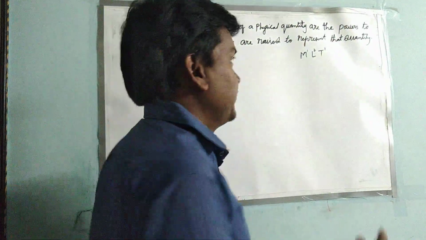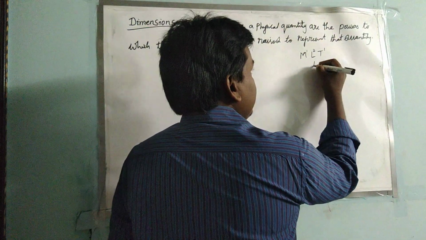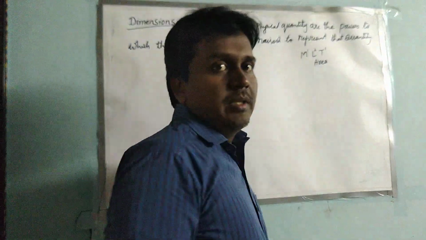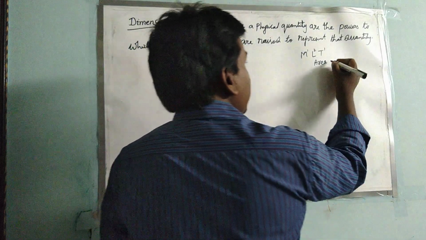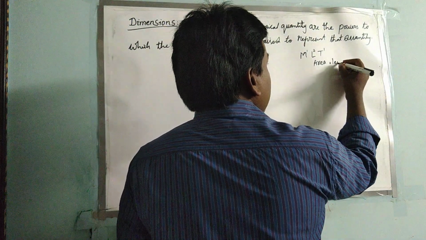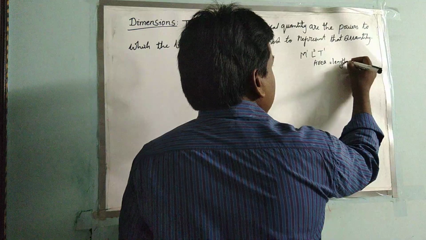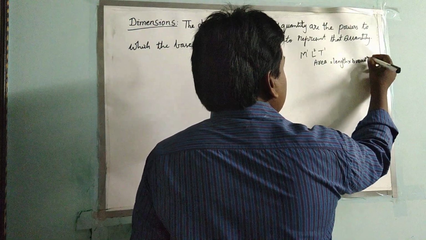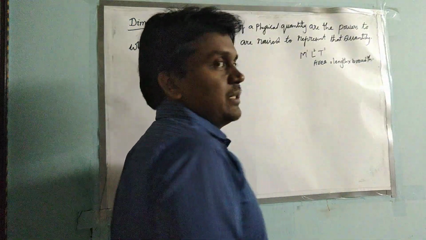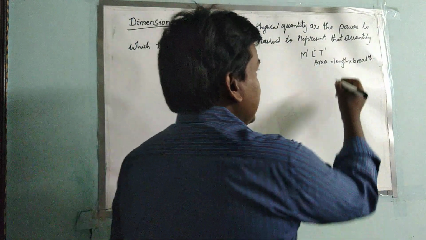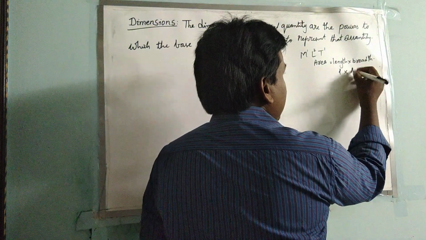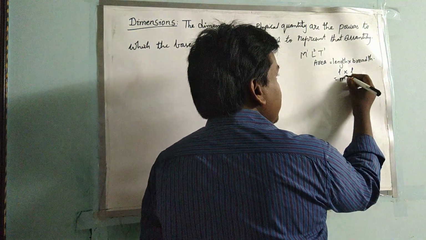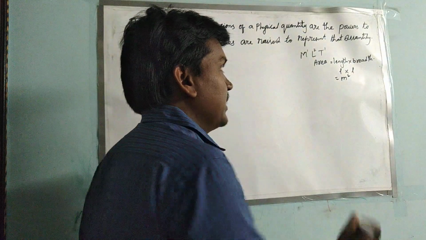For example, consider area. Area is a physical quantity. So we know that area is equal to length into breadth, B-R-E-A-D-T-H. So here it is length into length, or if you want to write the unit, we can write simply meter square.